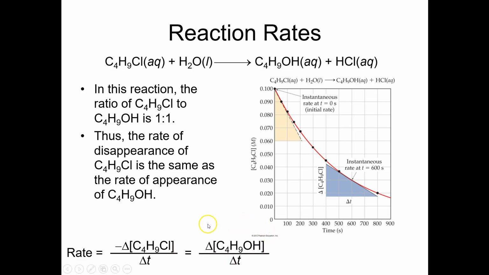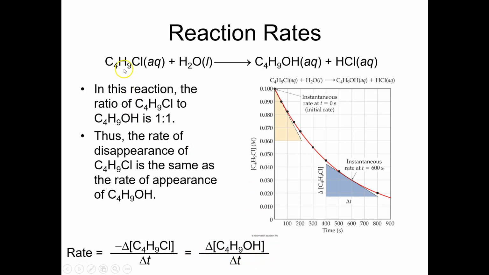If we were monitoring the appearance of butyl alcohol, which is the major organic product of this reaction, it would simply be the change in butyl alcohol concentration versus time. If we graph that, it would actually be going up in exactly the opposite way as the butyl chloride concentration is going down. Its concentration change would be positive. Therefore, we don't need to put a negative sign in front of it because it's going up with time. Therefore, we would get a positive rate.